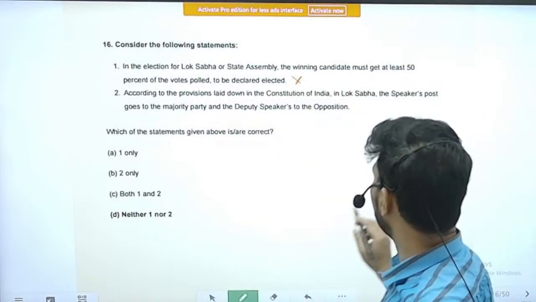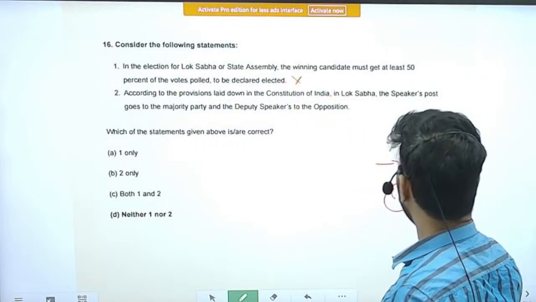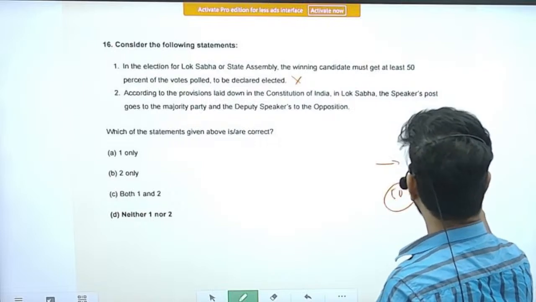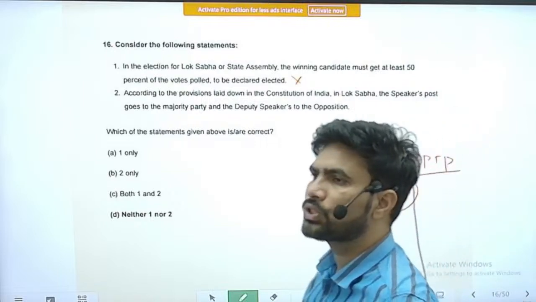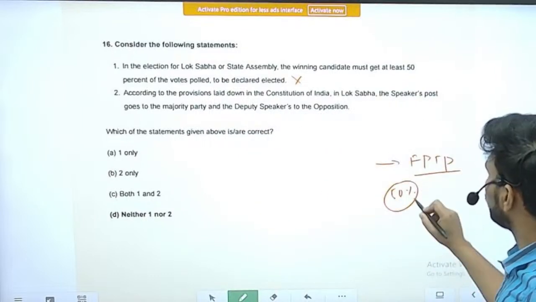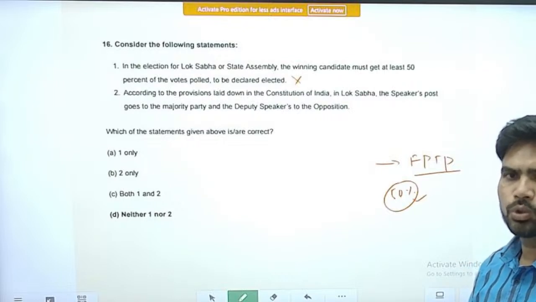So the present system which we have for Lok Sabha and State Assembly is called FPTP, first past the post system. Right. So that system of election we are following. Where a person needs to be declared elected has to score or secure more than 50% of the vote.